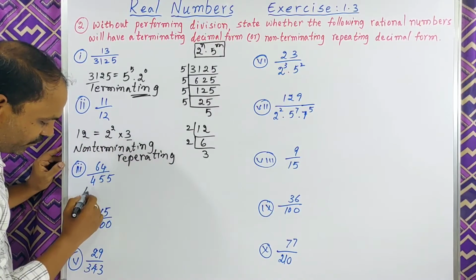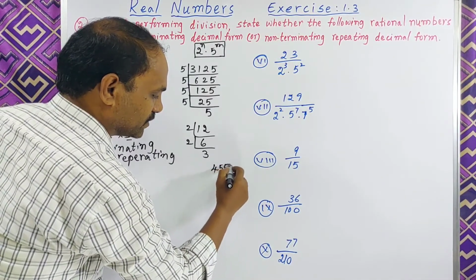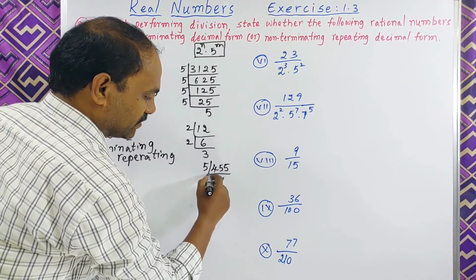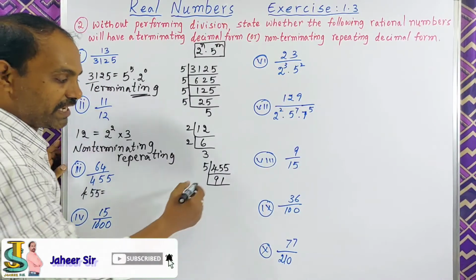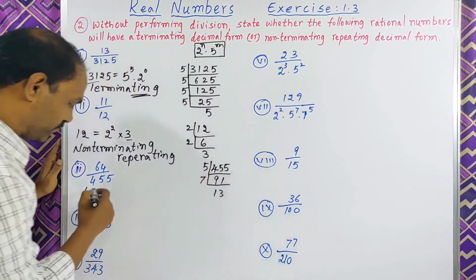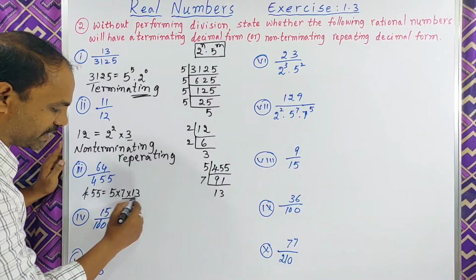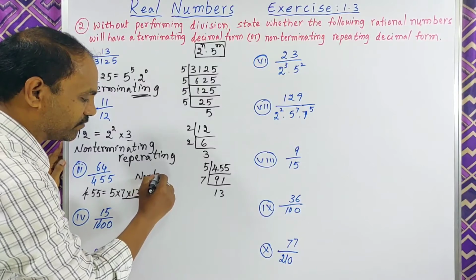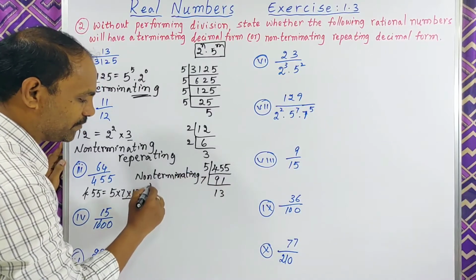Now let us check this one, 455. This is divisible by 5, because 5 is there. 5 nines are 45, 5 ones are 5. Next 91. How can we write it? We can divide by 7 only. 7 ones are 7, 7 thirteens are 91. So we can write this one as 5 into 7 into 13. But here 7 into 13 also comes. That's why this one is non-terminating repeating.